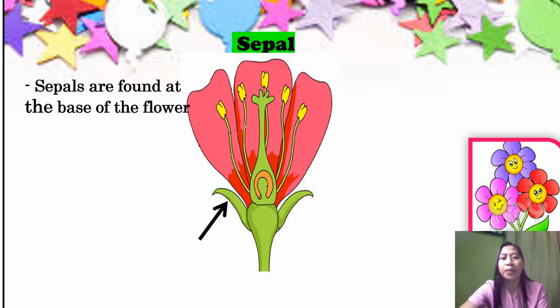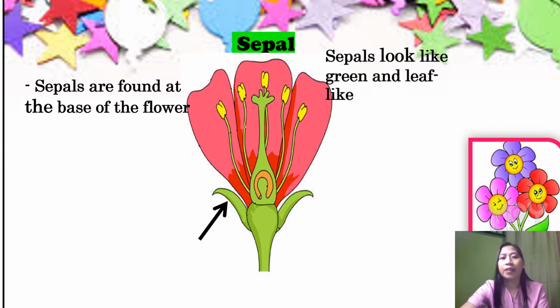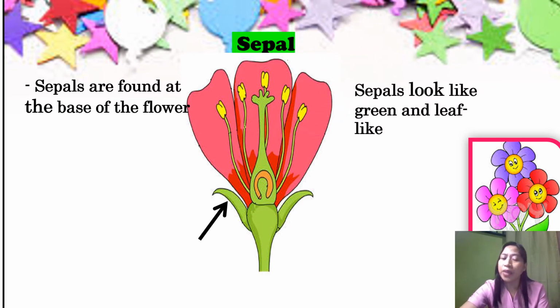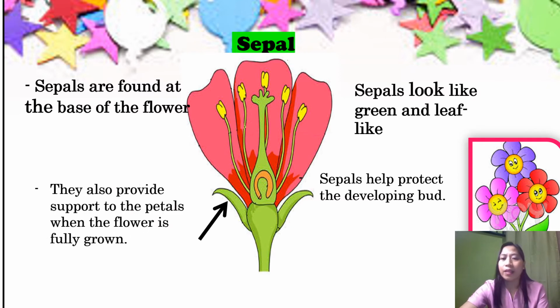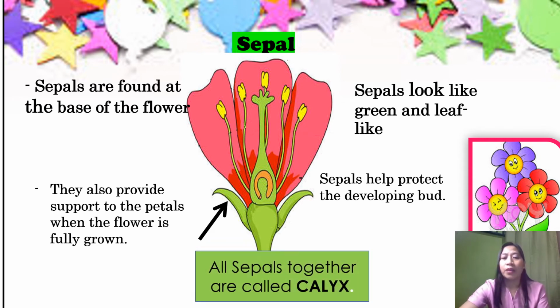Sepals are found at the base of the flower. They look green and leaf-like. They help protect the developing bud, and they also provide support to the petals when the flower is fully grown. All sepals together are called calyx.